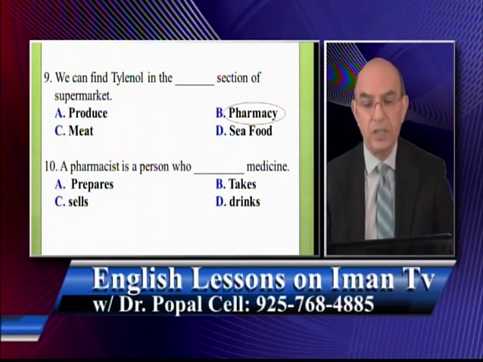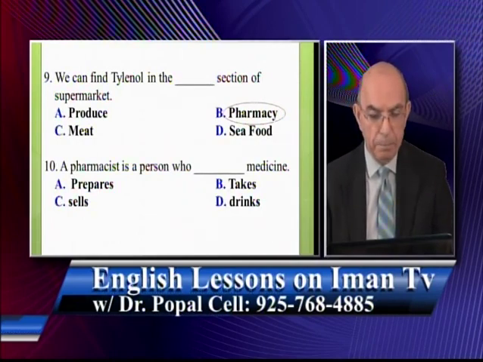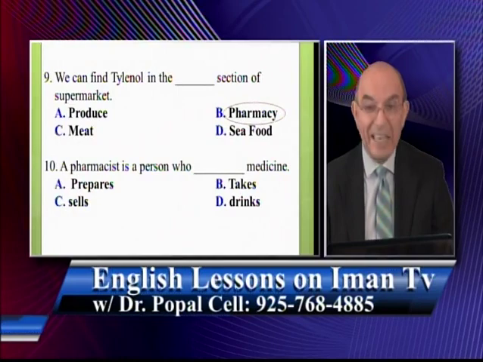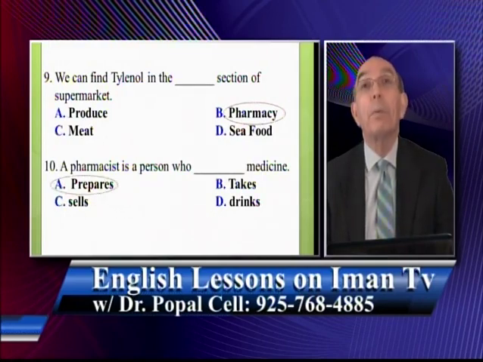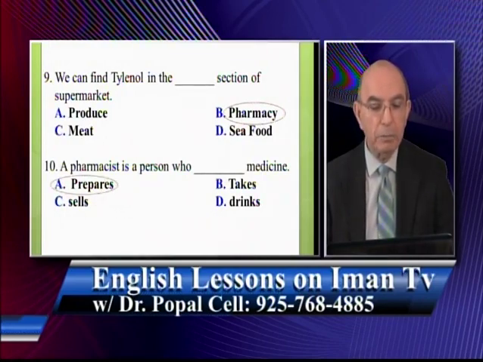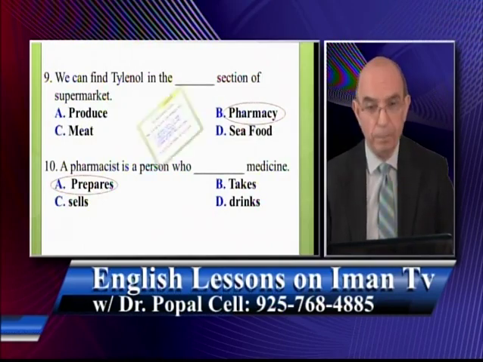A pharmacist is a person who prepares medicines, takes medicines, sells medicines, drinks medicines. The best answer is what? A pharmacist probably can do all of these 4 things, but the best answer is that he what? Prepares and makes medicine. Okay, let me read this part again. We can find Tylenol in the pharmacy section of the supermarket, and a pharmacist is a person who prepares medicine.